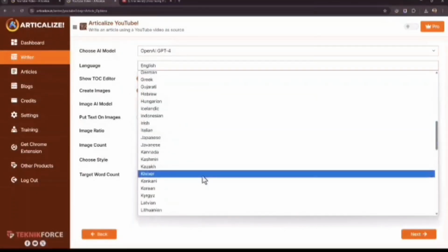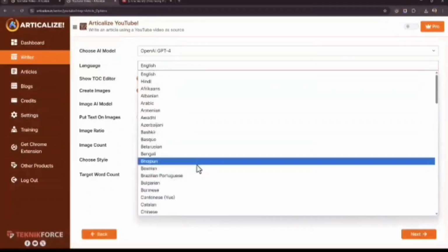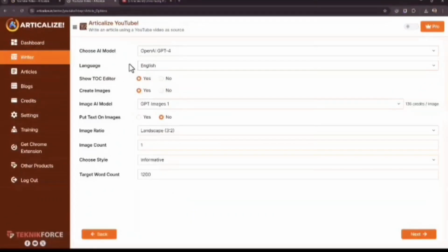You can also select the language that you want to create the final content in. And remember, it doesn't matter what the source content is in. The final language is according to what you choose. So yes, it does the translation on runtime. You can also choose to either view the TOC, the table of contents that Articalize generates for the content that you gave as source, or you can just choose to skip that step.